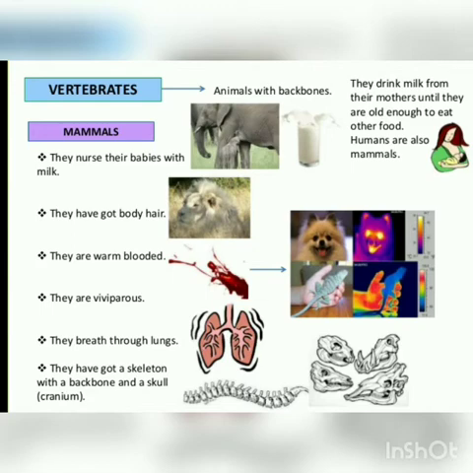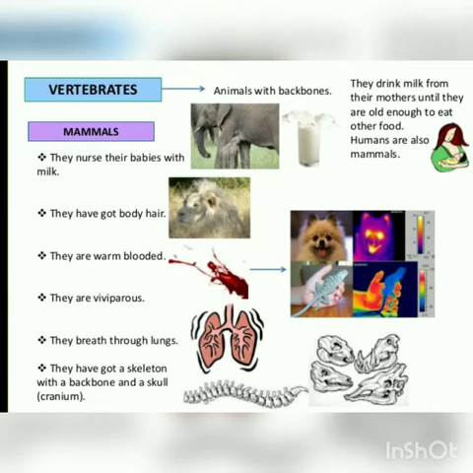Now, vertebrate animals are further classified into five types. Those are mammals, reptiles, amphibians, fish, and birds. We will first start with mammals. What are mammals? The characteristics of mammals are given here. They nurse their babies with milk. That means the young ones of mammals drink milk. For example, cats: the small, young kittens drink their mother's milk.